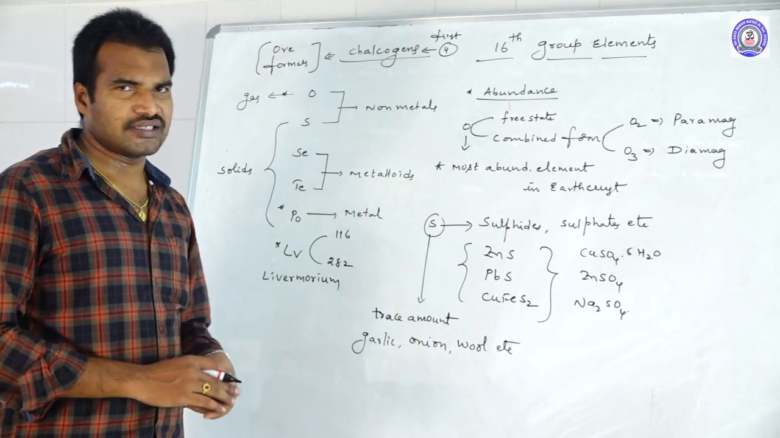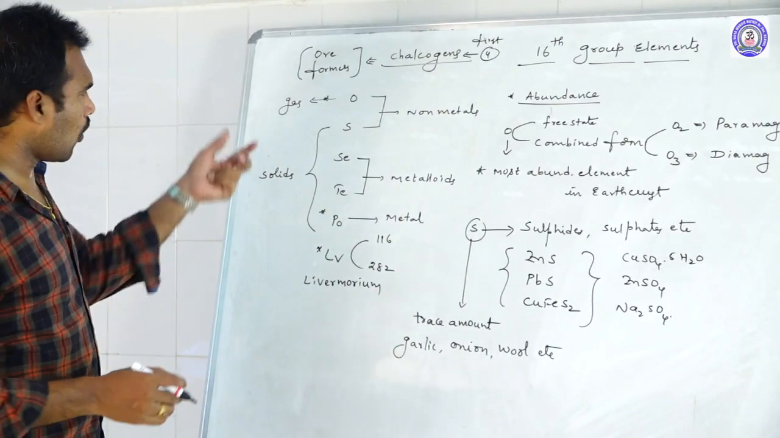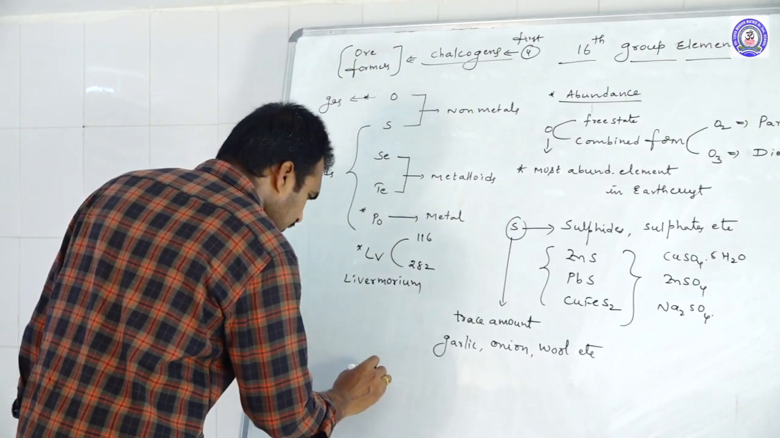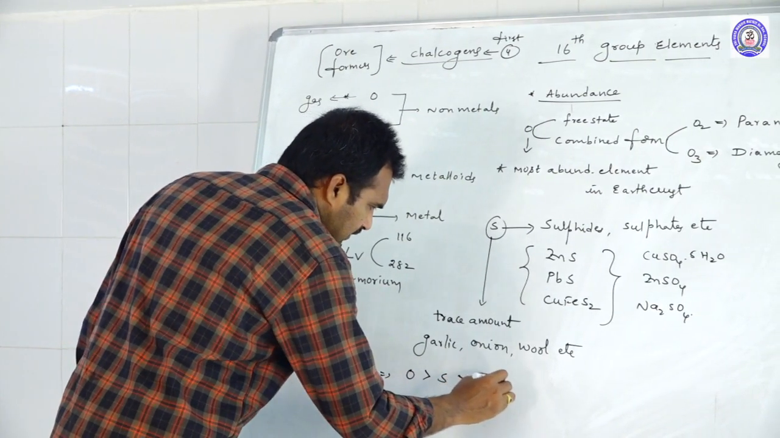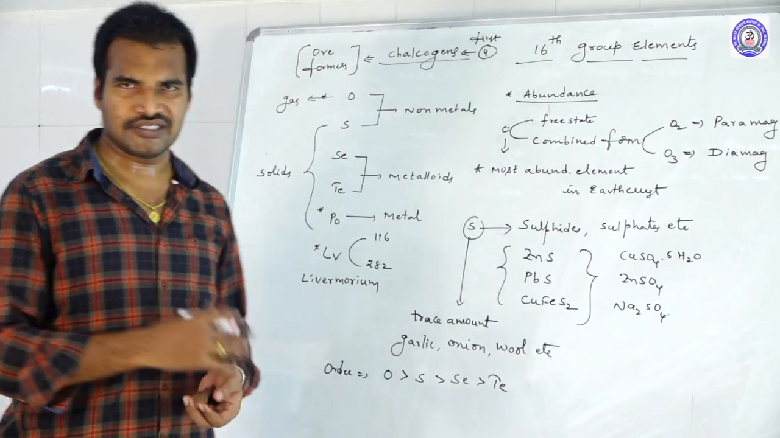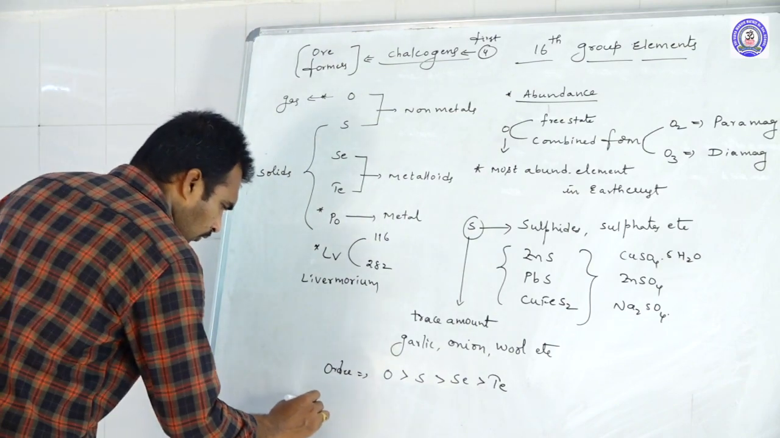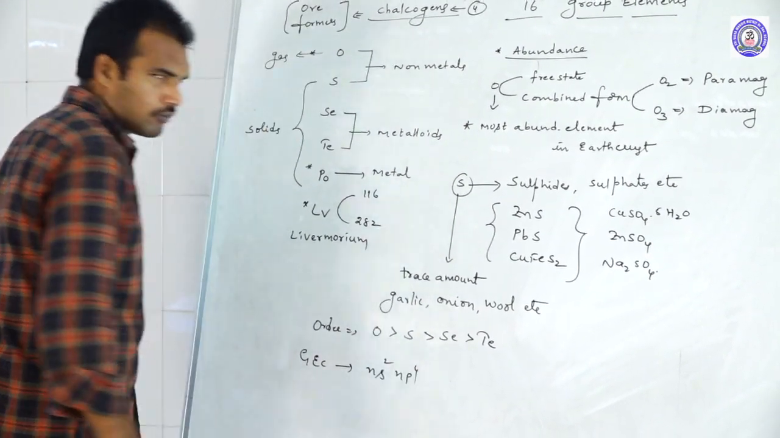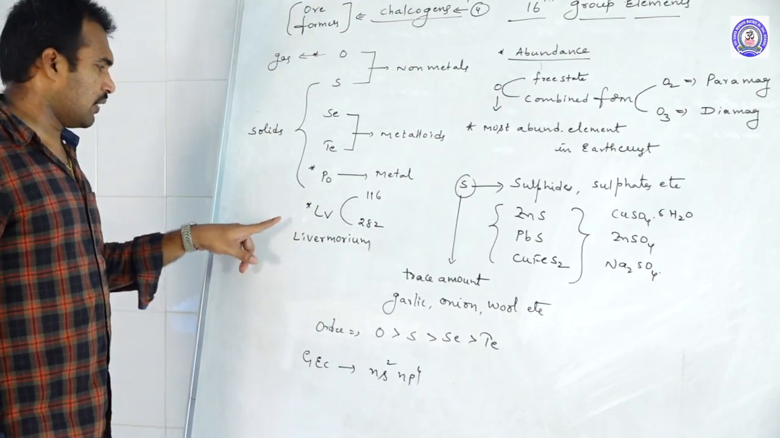Overall, when you check the abundance of these elements, it decreases down the group. The order of abundance is oxygen more than sulfur, selenium and tellurium. Polonium is a radioactive element, which is why we are not going to discuss it. Coming to the general electronic configuration, it is ns2np4.